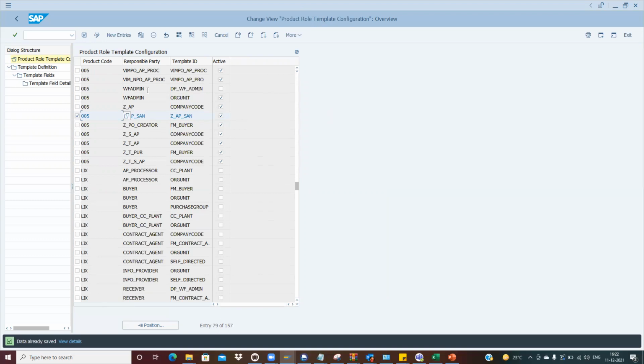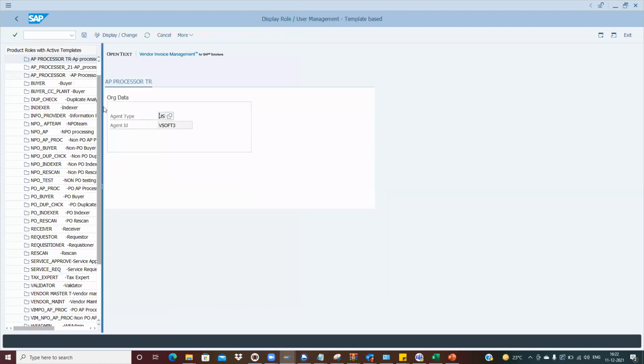So I have taken the field type as the org unit. Now I have already assigned the role. There is one more transaction where we also assign the users. For the field-based template and all, we do it that way only. So that is 9cx4.